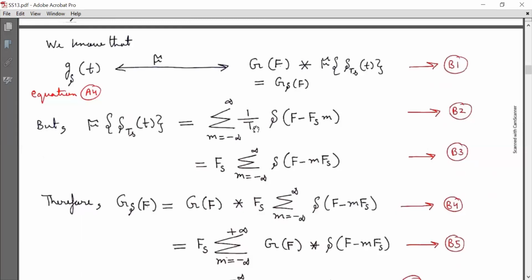But we know that 1 by Ts is equal to Fs. So CTFT of delta Ts(t) is equal to Fs summation m running from minus infinity to infinity delta(f - mFs). Mark it as equation B3.